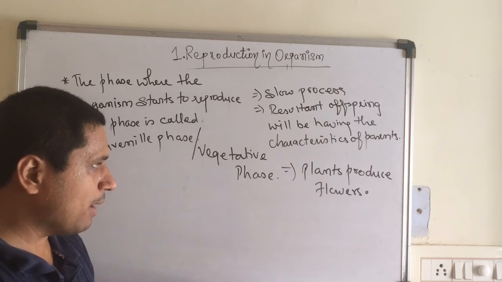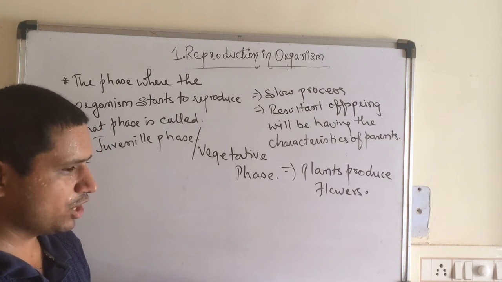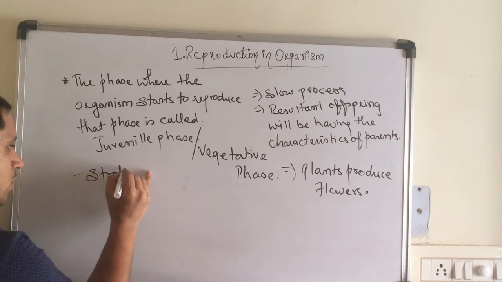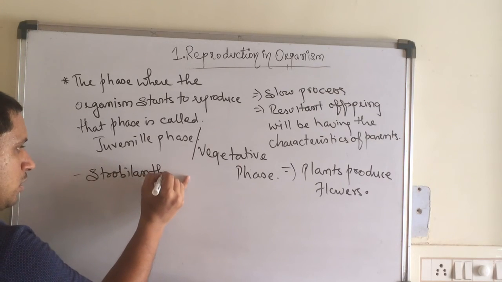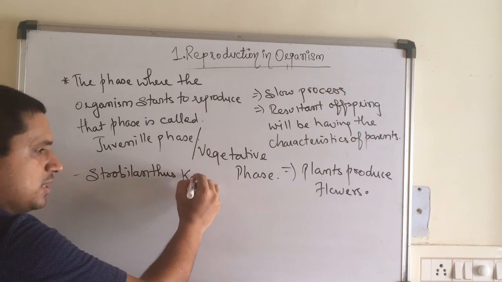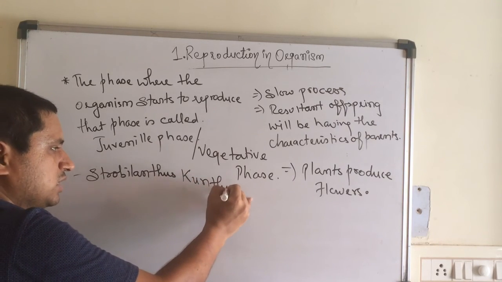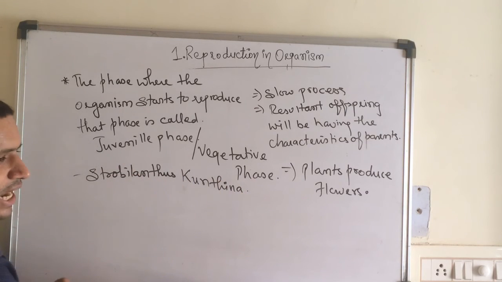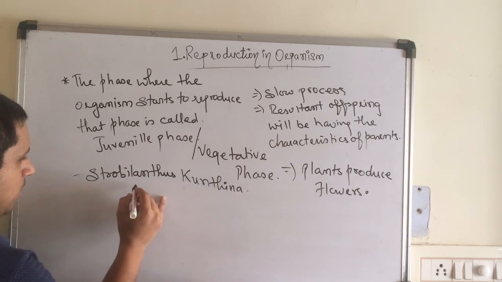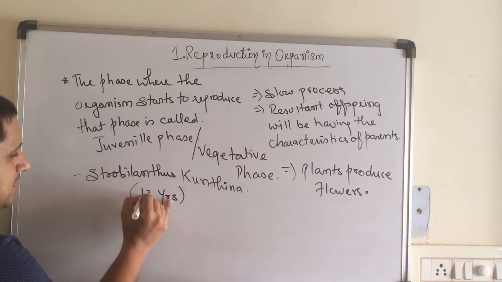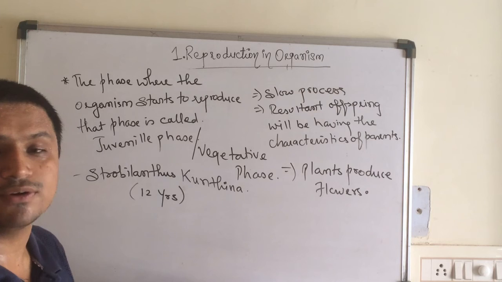Now, there is a case study given in your book about a plant known as Strobilanthes kunthiana. This Strobilanthes kunthiana has a vegetative phase of about 12 years. Once in 12 years, they produce flowers.